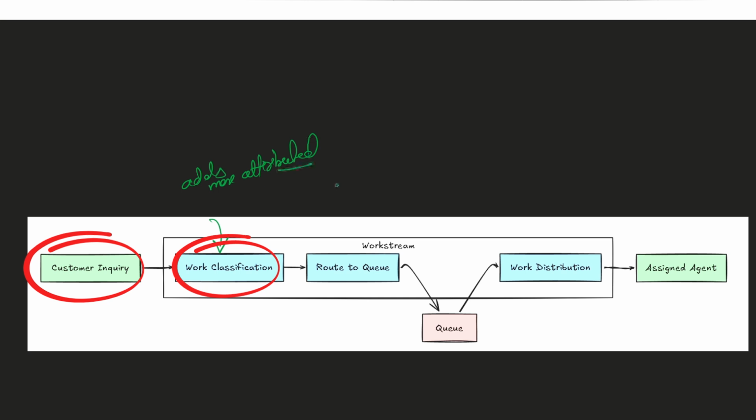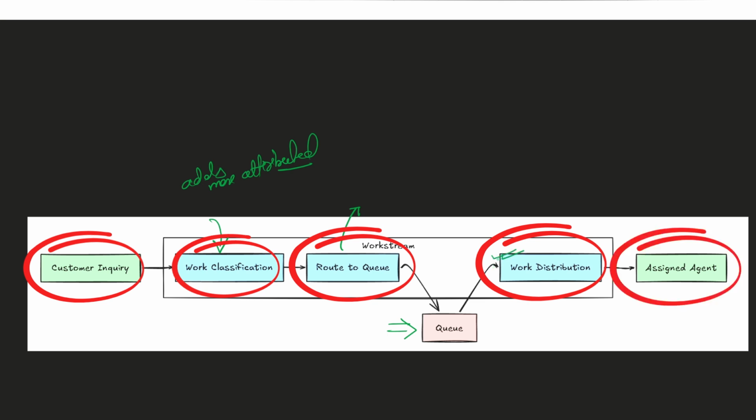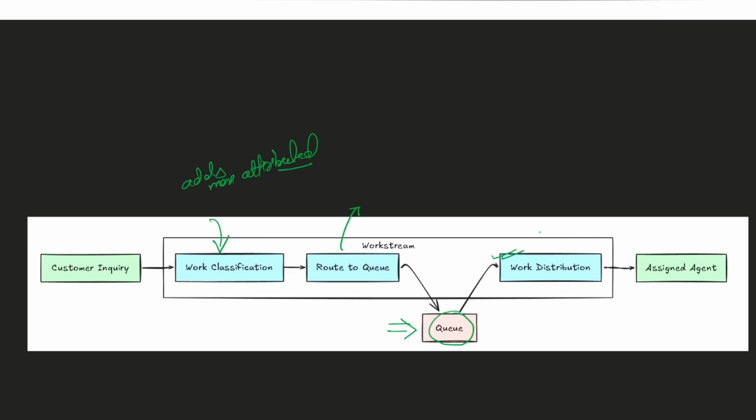about the incoming work item. Then route to queue routes it to the best possible queue, right? It sees that it's a billing request, it routes to the billing queue. It sees it's a technical request, it routes to the technical queue. It sees it's a VIP client with a billing request, so it sends it to the VIP billing queue, right? Now once inside the queue, work distribution assigns the best possible agent who is working inside the queue, who is in the queue pool, right? And all of this is used by unified routing.